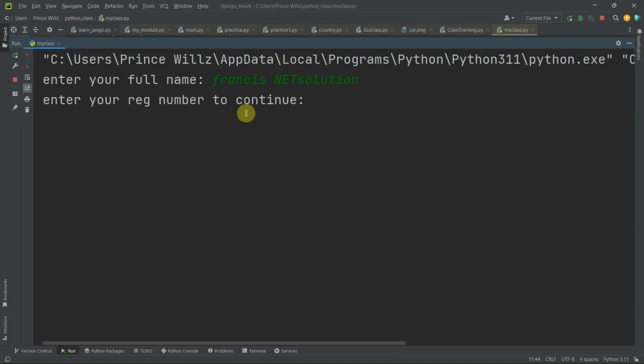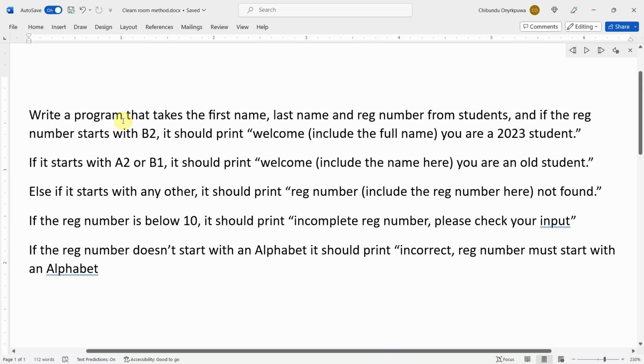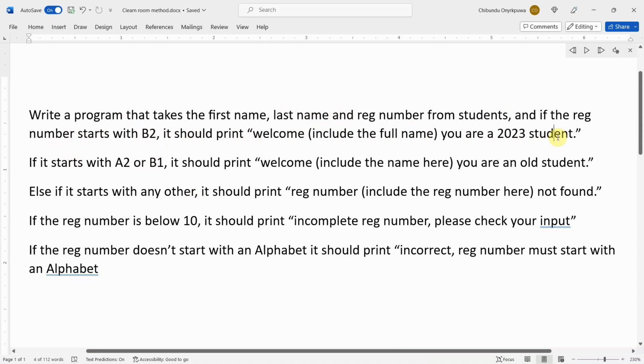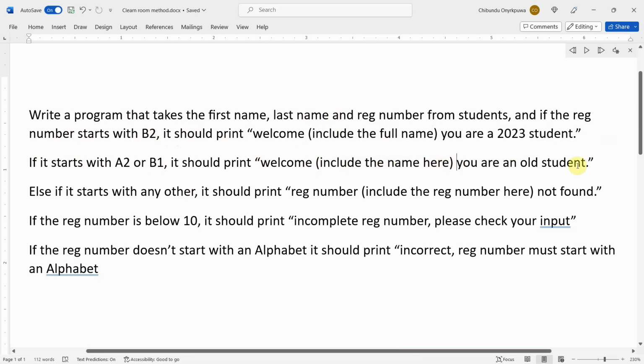If it is below 10 digits, it should print out another message, something like that. Okay, but now you can see here it says if reg number starts with B2, it should print welcome, including your name here. Welcome so-and-so, you are a 2023 student. Now if it starts with A1 or B1, it should print welcome, including your name, welcome so-and-so, you are an old student.